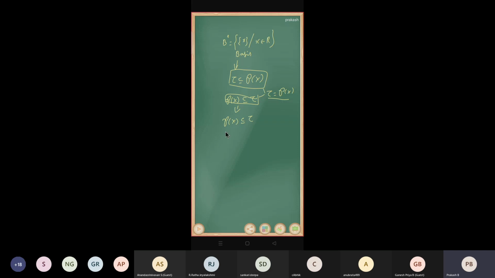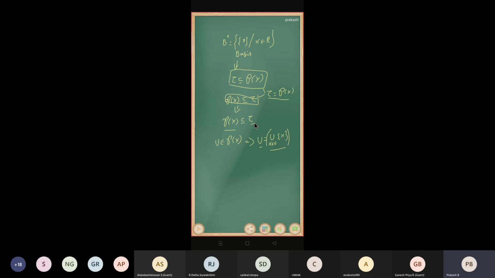Now I'm going to take an element from the left-hand side, that is U belongs to the power set of X. That implies U can be written as the union of singleton X where X belongs to U. So what is the way of generating a topology?